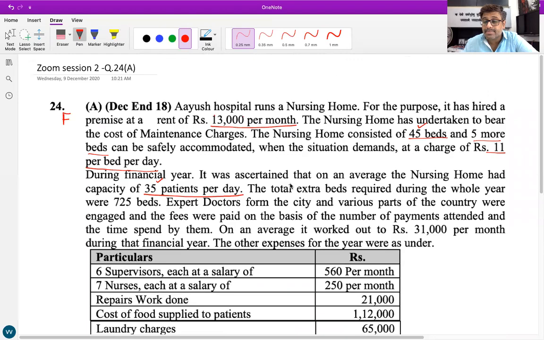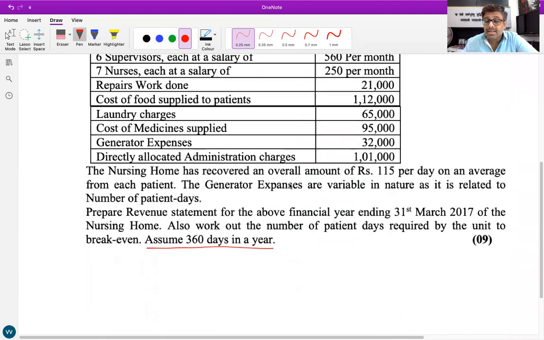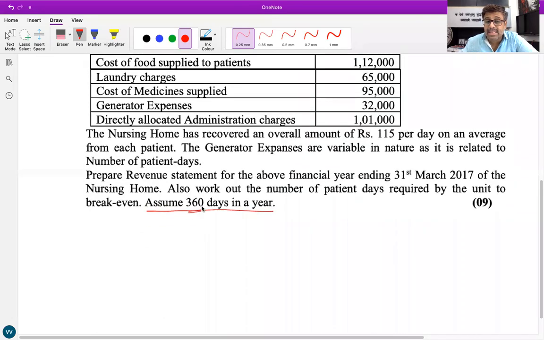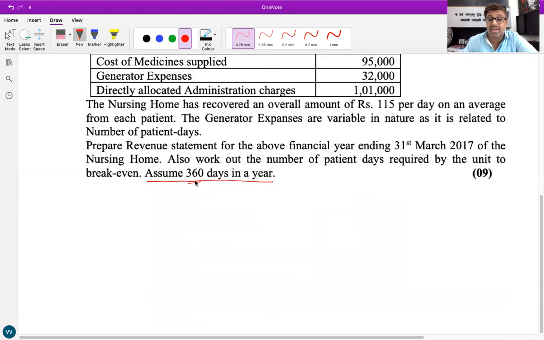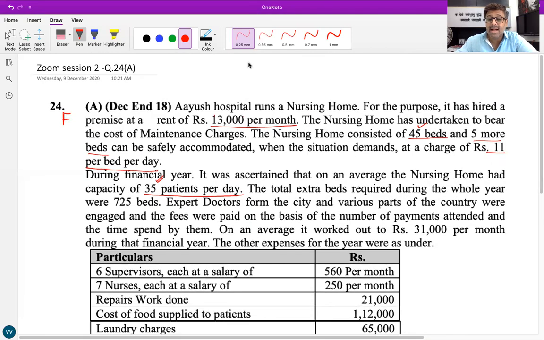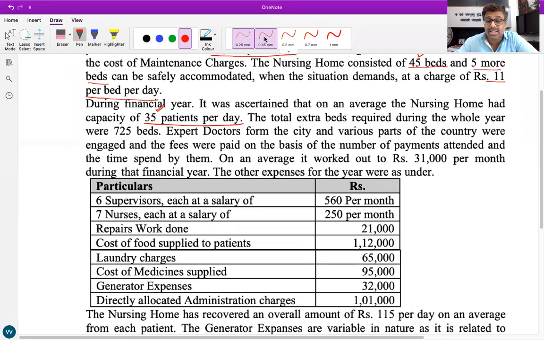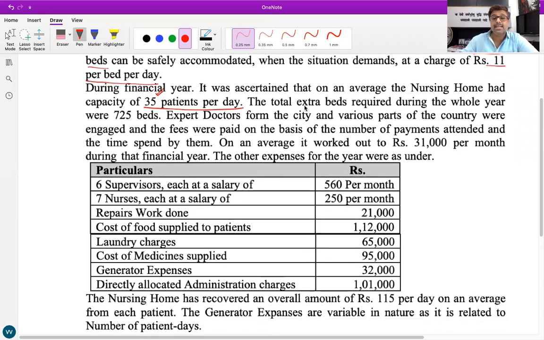Number of patients into number of days. So number of patients 35 into number of days 360. Repeat: how will you find the number of bed days or patient days? 360 into 35. Is that clear to every one of you? Okay.